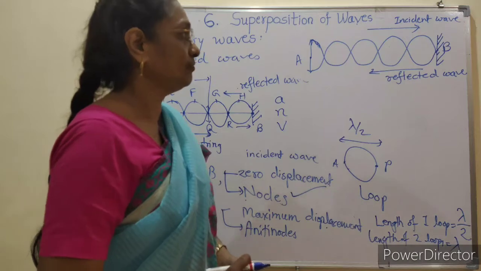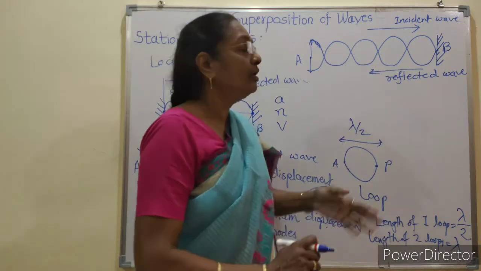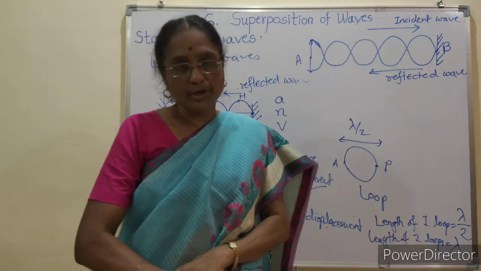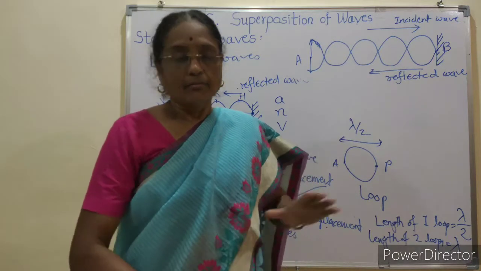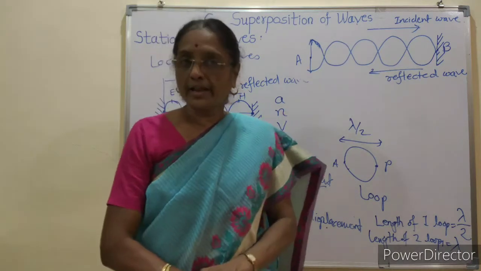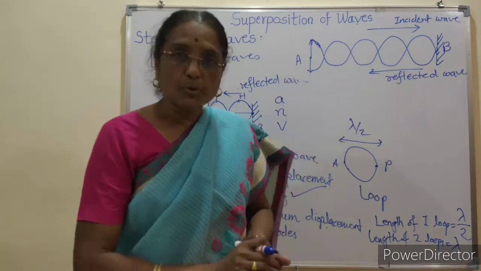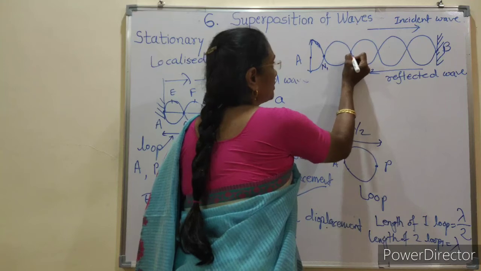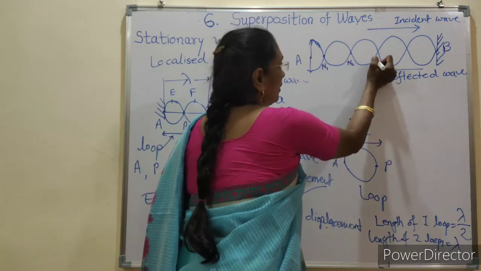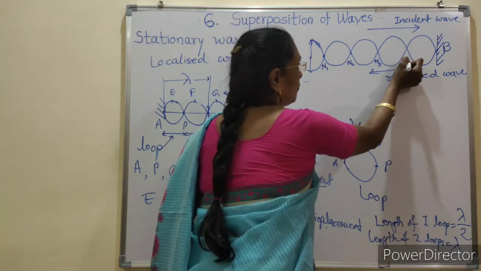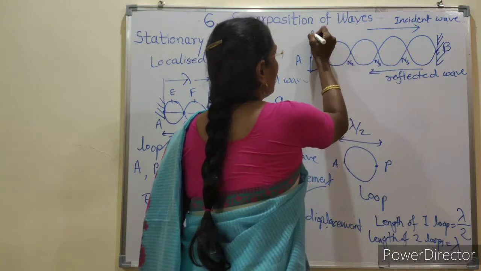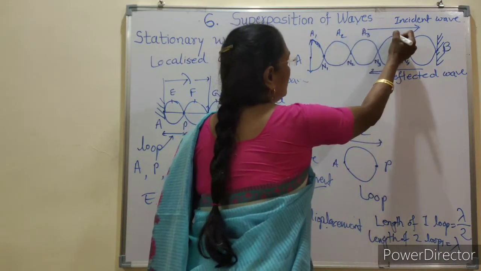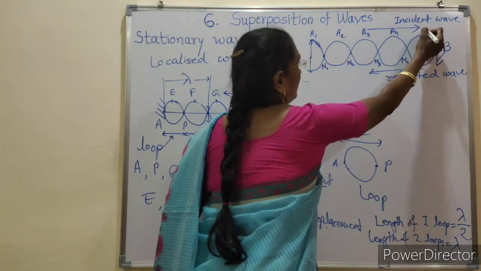Now we have to show the position of nodes and antinodes by using the analytical treatment. Suppose we denote the nodes here by letters N1, N2, N3, N4, and antinodes by A1, A2, A3, A4, A5.